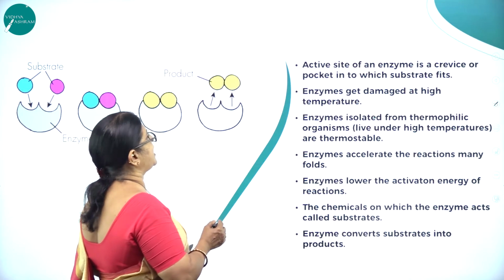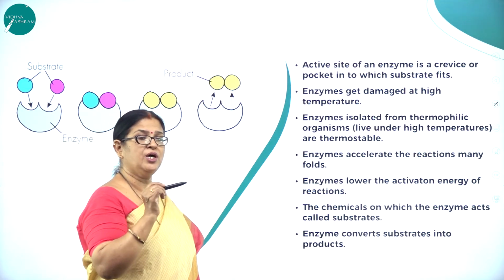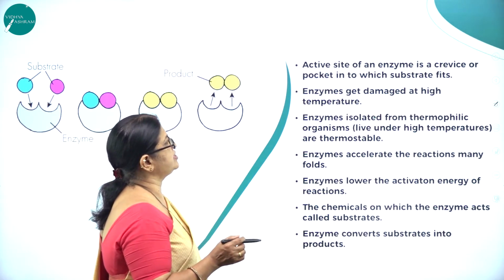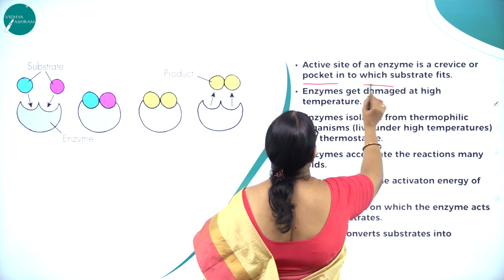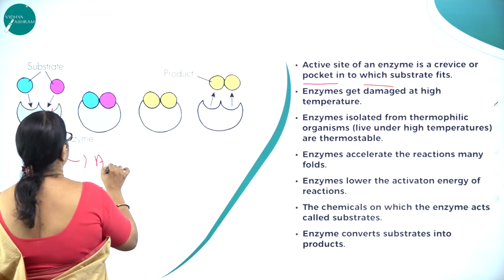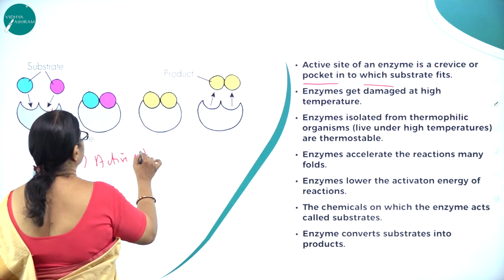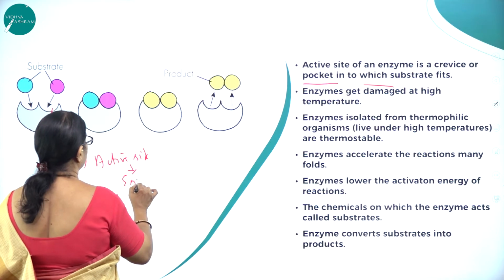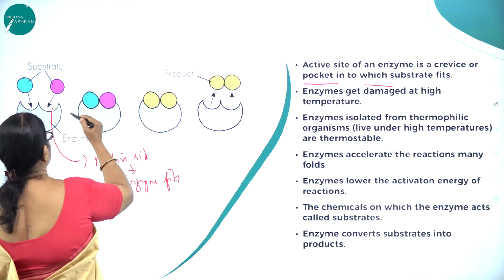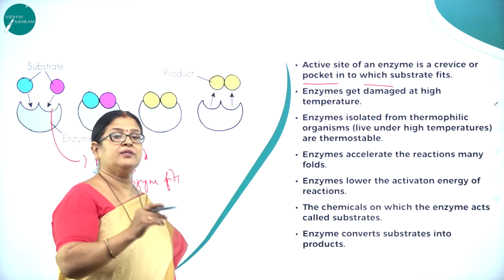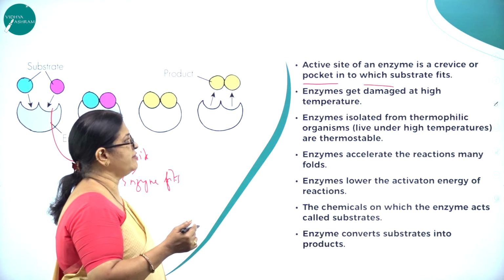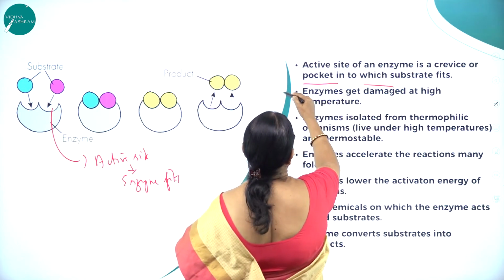So here we can see the active site. There is a specific site on the enzyme into which the substrate fits. The active site of an enzyme is a crevice or a pocket into which the substrate fits. Here you can see this is the active site where the substrate fits. You can see the crevice. The crevice is devised in such a way that the substrate and the enzyme fit together.